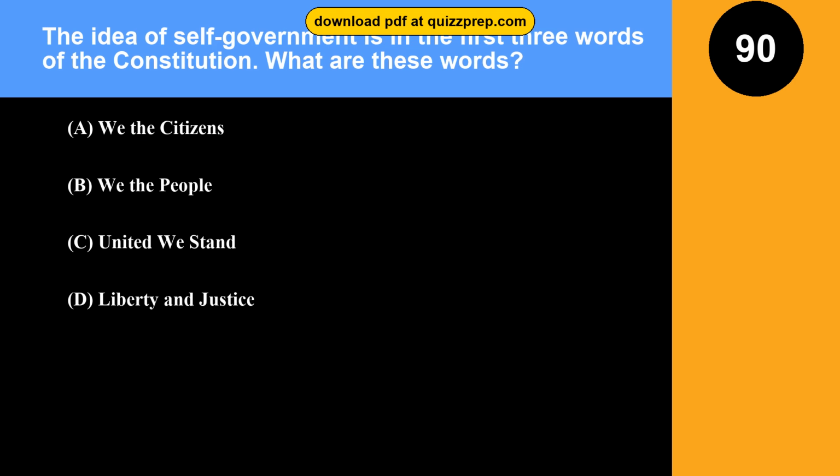Question 90. The idea of self-government is in the first 3 words of the Constitution. What are these words? Option A, we the citizens. Option B, we the people. Option C, united we stand. Option D, liberty and justice. The correct answer is option B, we the people. We the people establishes that the power of the government comes from the citizens.